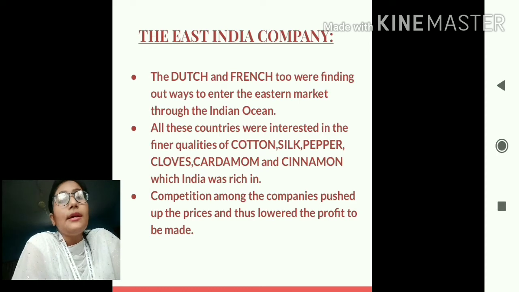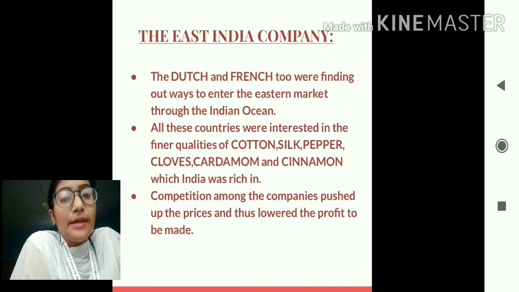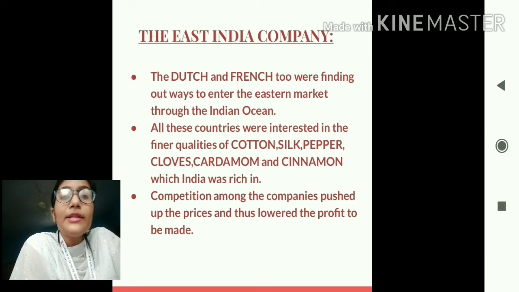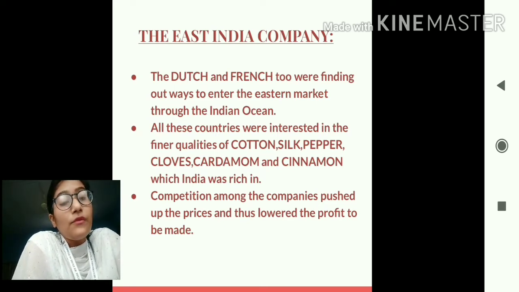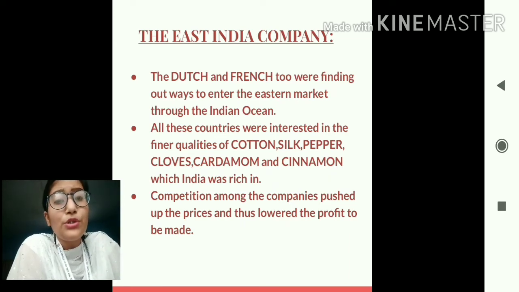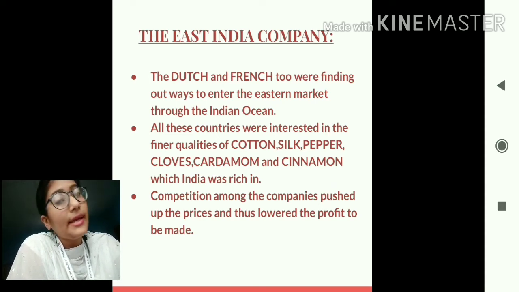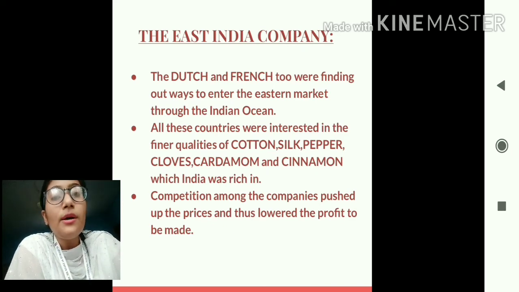So students, this led to a conflict or rivalry among these companies. So each of them wanted to have the most of the profit by betraying the other company. So it led to a conflict or rivalry, or very sharp rivalry among these trading companies. All of them wanted to have these resources that are available in India, and all of them wanted to make more profit than the other company. So this led to a battle, fierce battle among these trading companies.